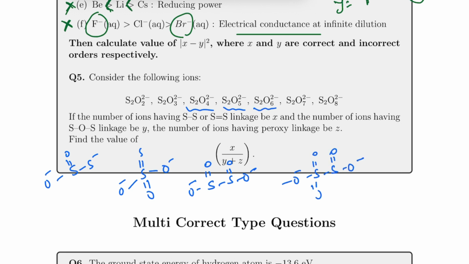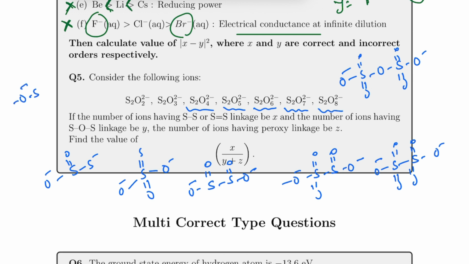Then S2O6 minus 2, and that one would be S double bond O, double bond O, double bond O, double bond O, O minus and O minus. Then S2O7 minus 2, it's routine stuff, right? S double bond O, double bond O, S double bond O, double bond O, O minus, O minus. And the last one is S2O8 minus 2, so this will be O minus S double bond O. Basically there will be a peroxy oxygen.